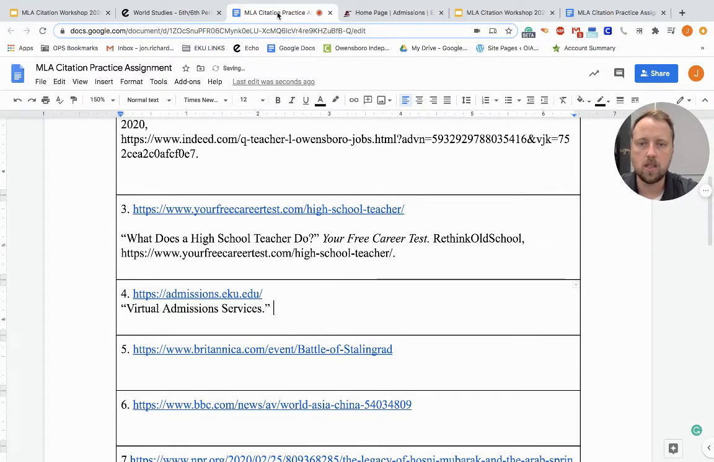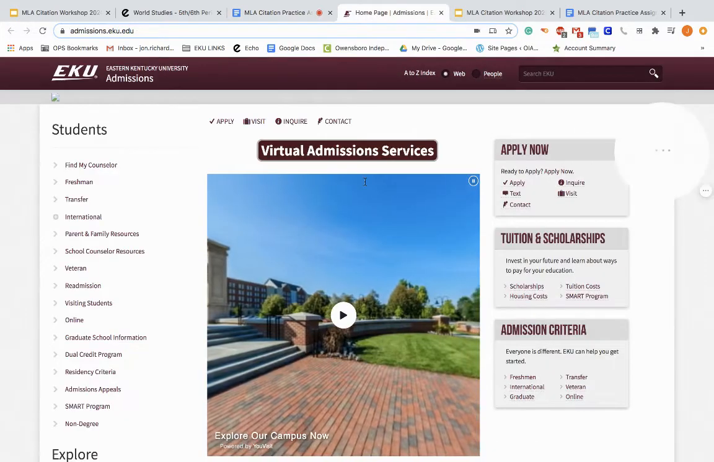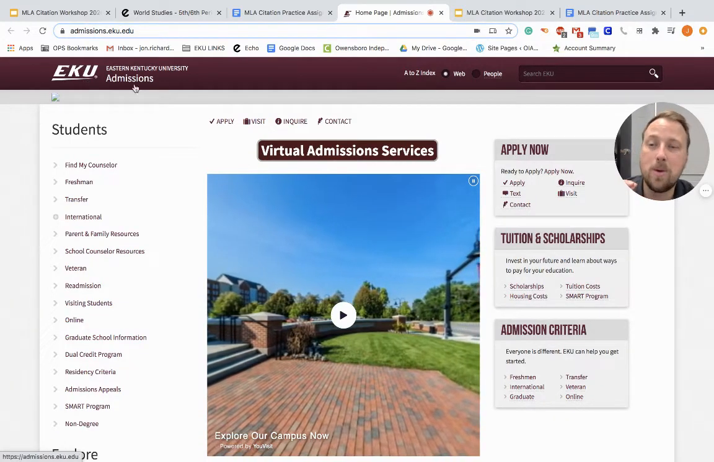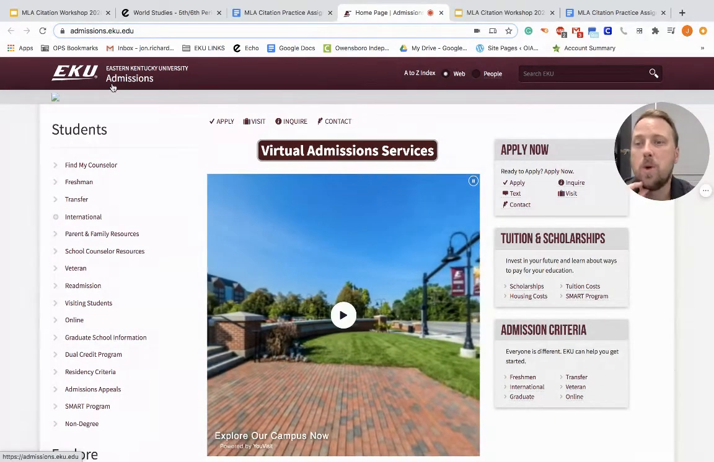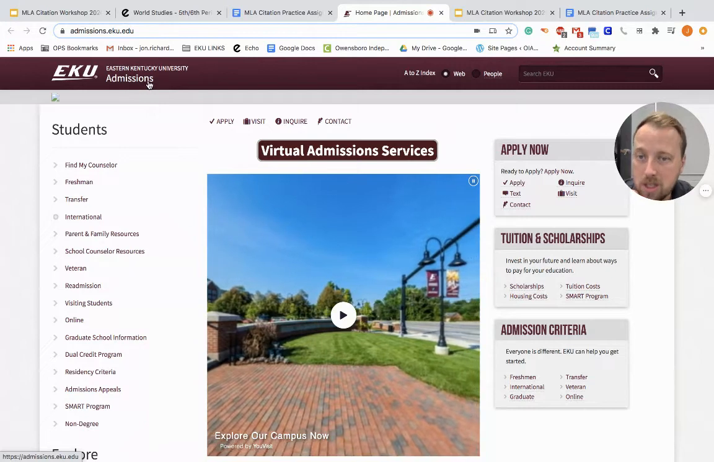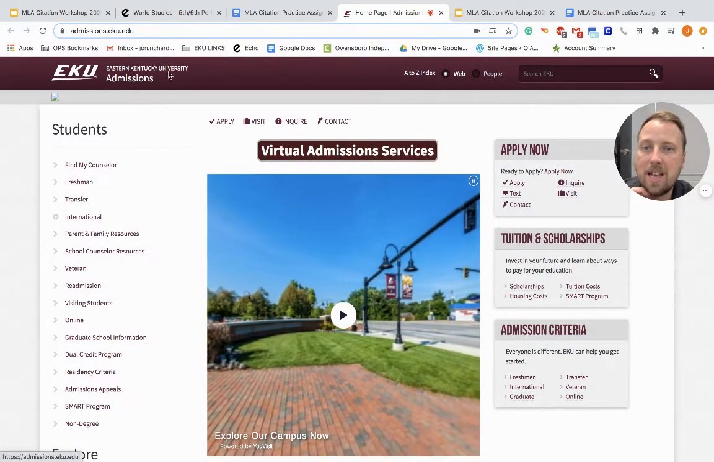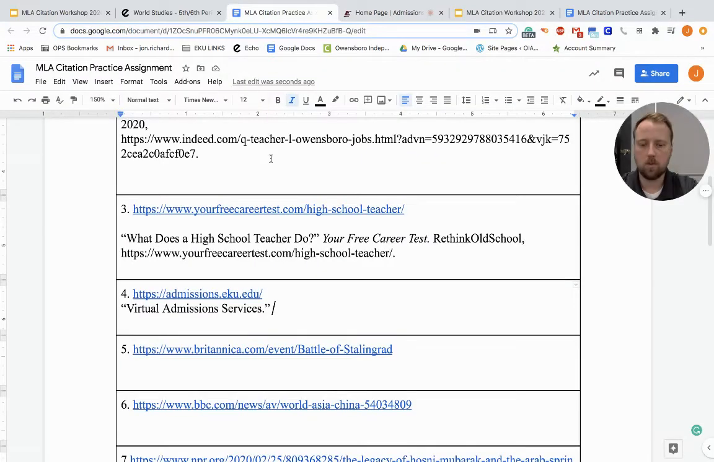We put a space, and now we're going to go italicized because this is the title of the container. So the title of container, now we want to say it's EKU, but it's actually the admissions. So we are looking at the admissions, and then we're looking at the virtual admission services. So we're actually looking at admissions. Okay, so I'm going to put admissions. And then at the end of that, we put a period. Take the italicized off, put a space.